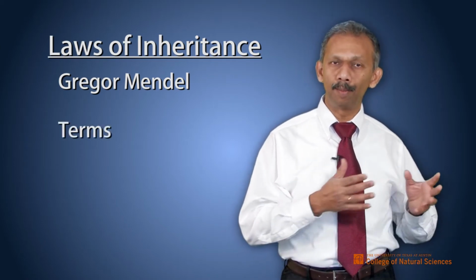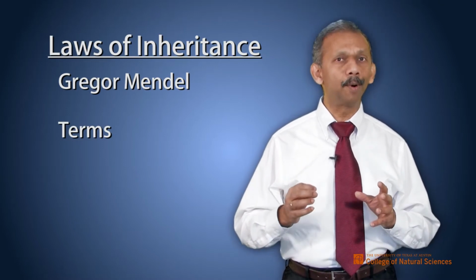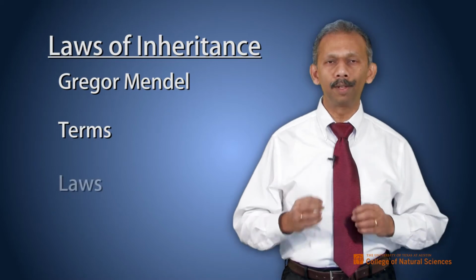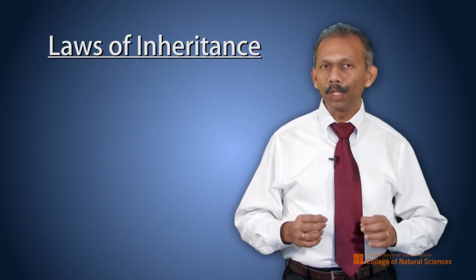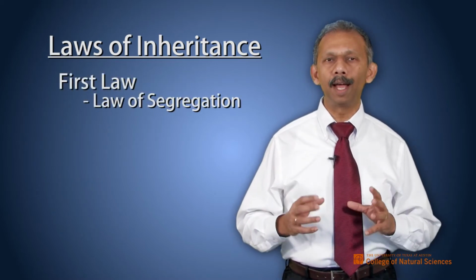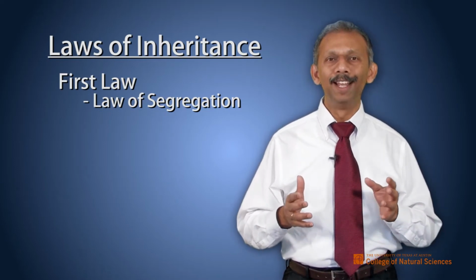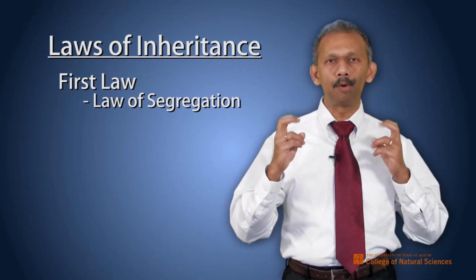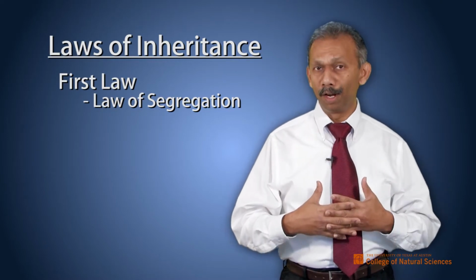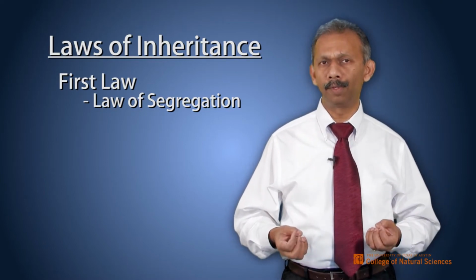So the first part of this chapter generally goes through the different terms used in classical genetics as opposed to modern molecular genetics. And then the second part talks about the laws of inheritance. So the first law, the law of segregation, is that the units of inheritance, considered as genes, are inherited in a discrete manner and not in a blended manner. Okay, that's the first law of segregation.